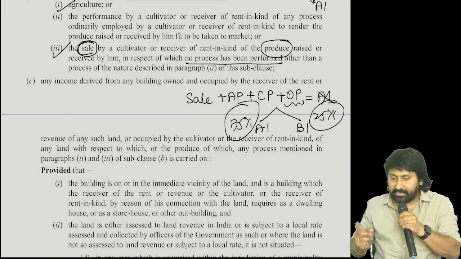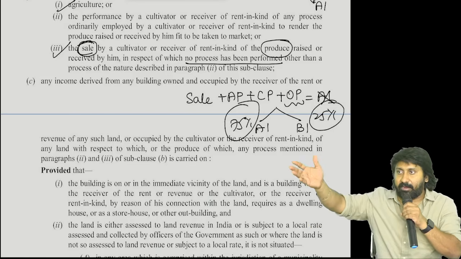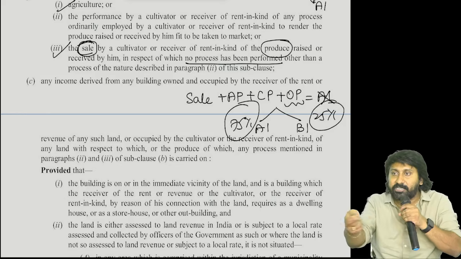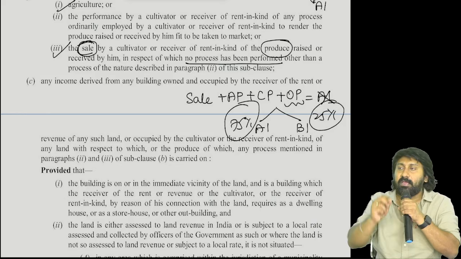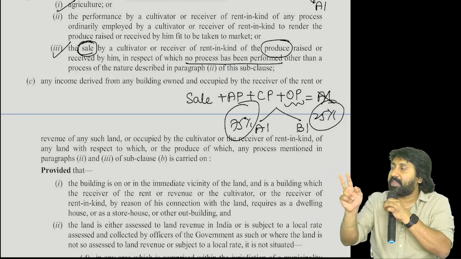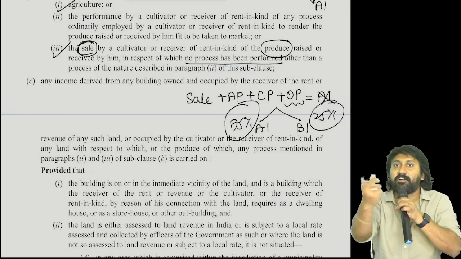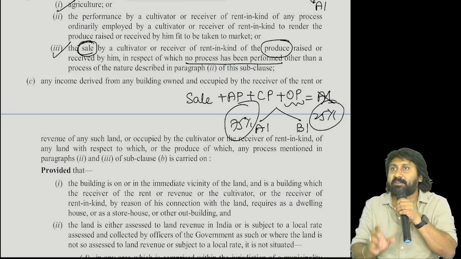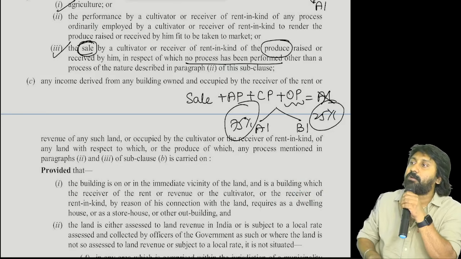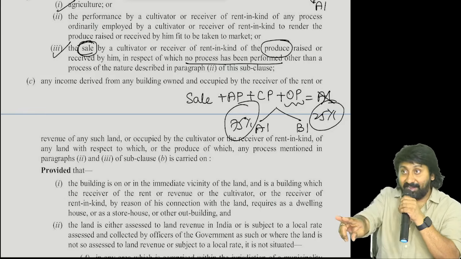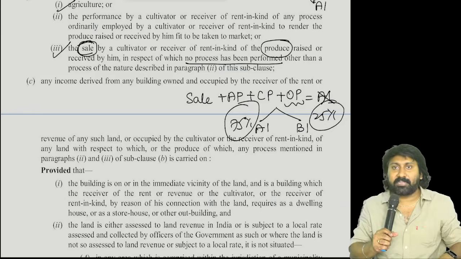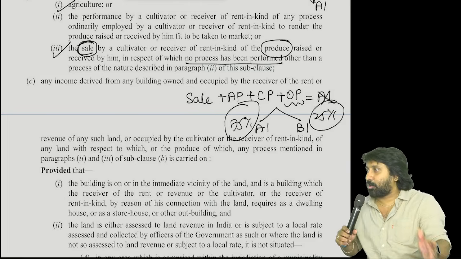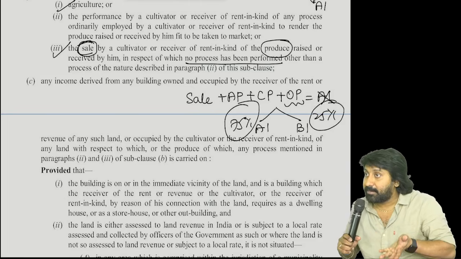Now tell me, next, others also are there. What I will do is generally perform a process of roasting the cashew. Second, I will also break the cashew into two parts, as the half nut also can be saleable. This income I generate from this activity, will that become agricultural income or not? It will not. Both will happen, because cashew is obviously an agricultural commodity, but roasting and breaking into half nut is a business activity.